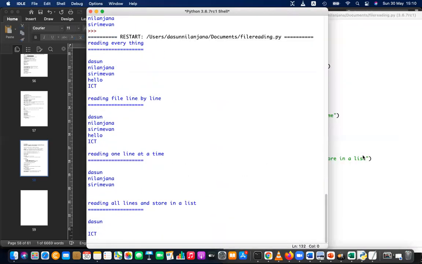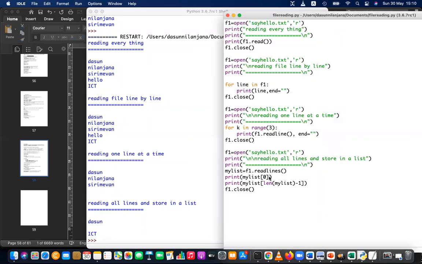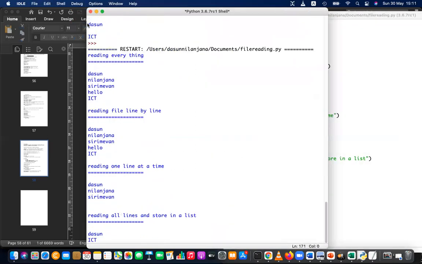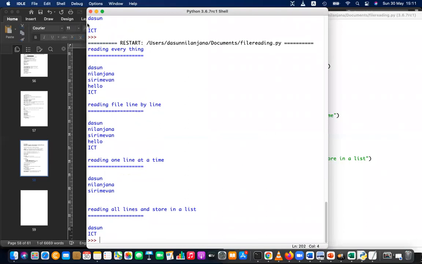Then when I run this, you can see the last one is Dasun and ICT, right? It keeps the space because I didn't ask to end with nothing. Otherwise, it will add an additional space. Now you can see the perfect answer. You are reading the file line by line, reading one line at a time for 3 lines, and then reading all lines and storing in a list. And then how you are accessing this.